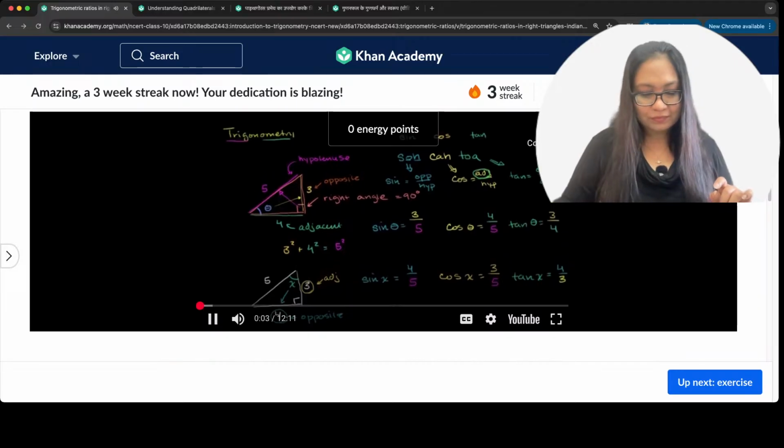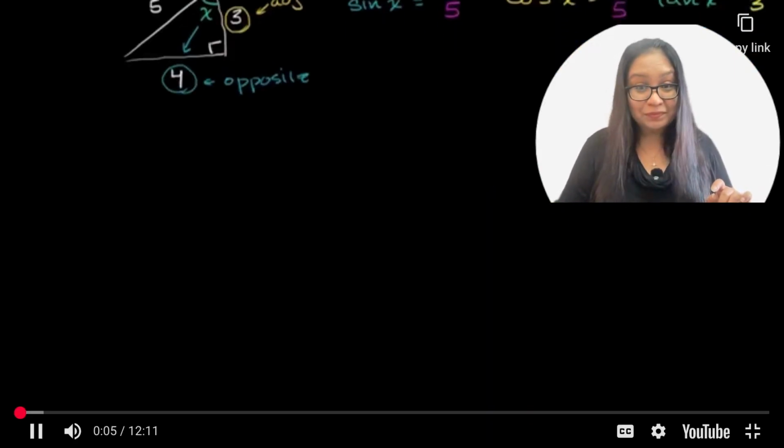Just to make sure that we are getting this trig function thing down well, let's construct ourselves some right triangles. And I want to be very clear: the way I have defined it so far, this will only work in right triangles. If you're trying to find the trig functions of angles that aren't part of right triangles, we are going to have to construct right triangles. But let's just focus on the right triangles for now.